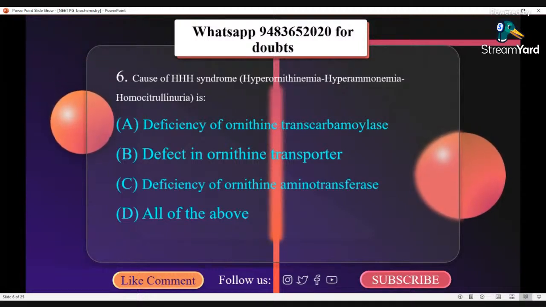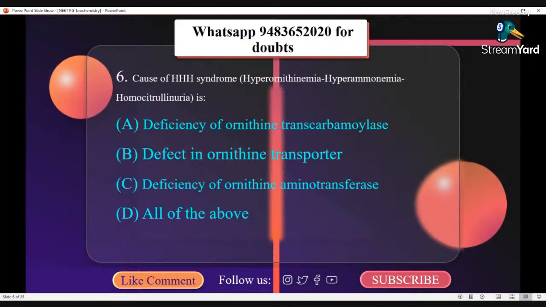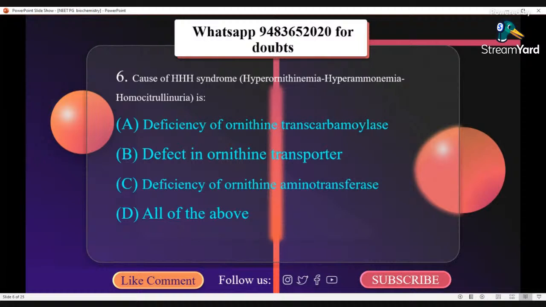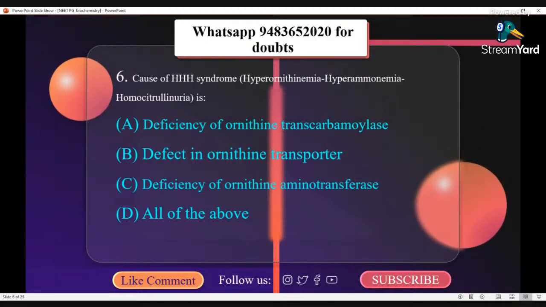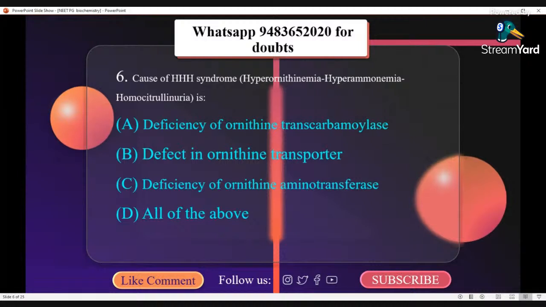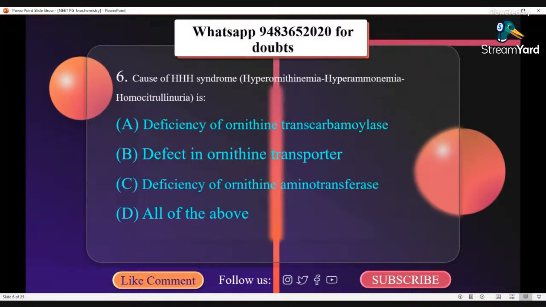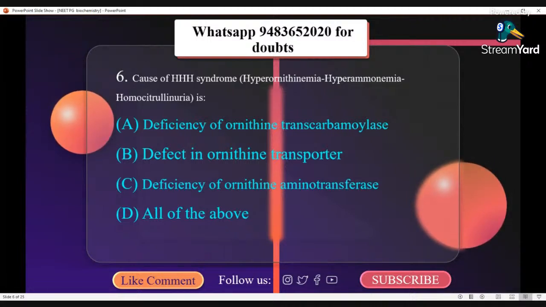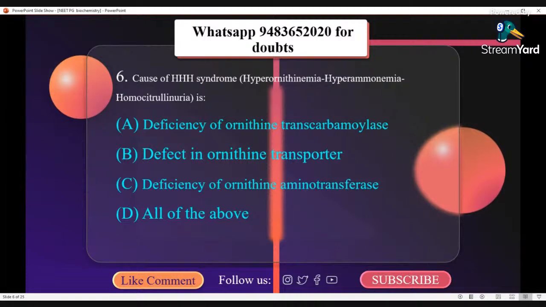Cause of HHH syndrome, hyperornithemia, hyperammonemia, homocystinuria is A. Deficiency of ornithine transcarbamylase, B. Defect in ornithine transporter, C. Deficiency of ornithine aminotransferase, D. All of the above. Defect in ornithine transporter leads to HHH syndrome.